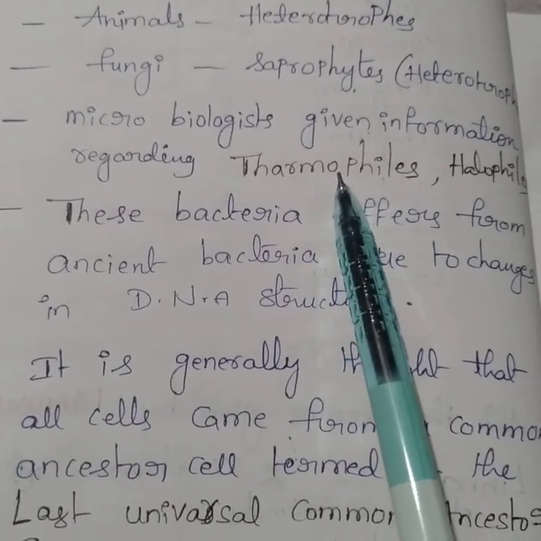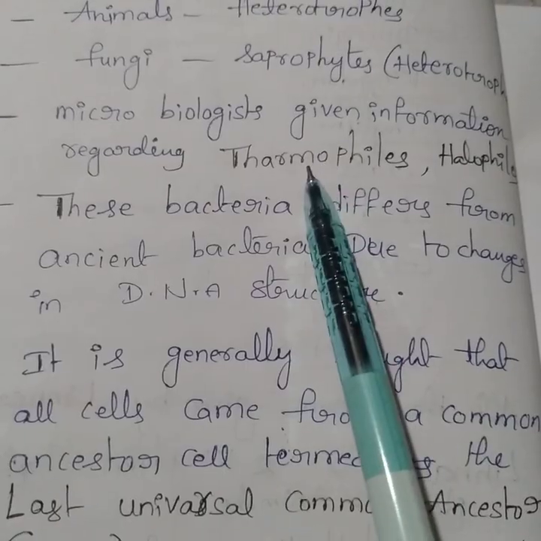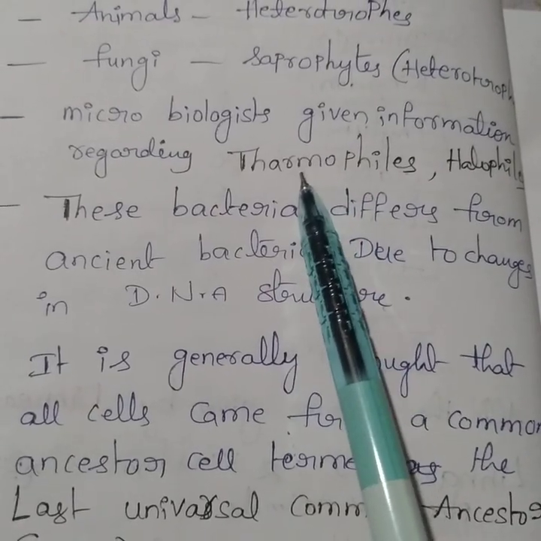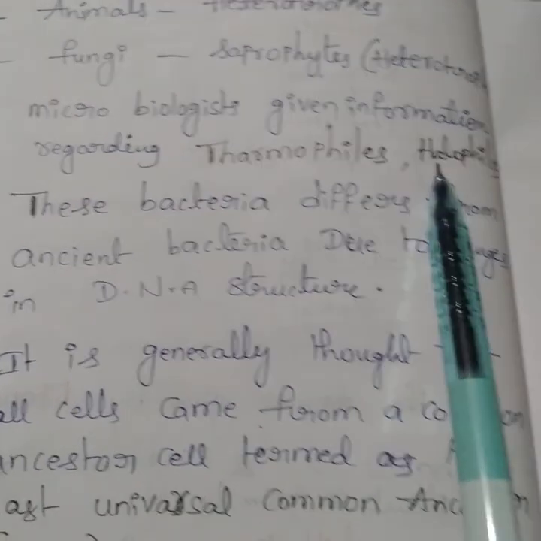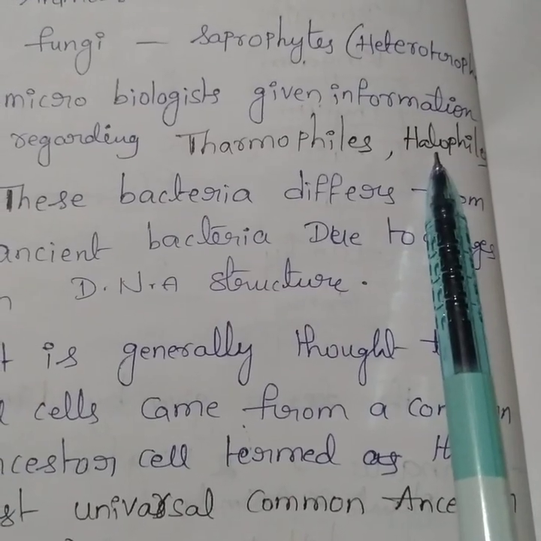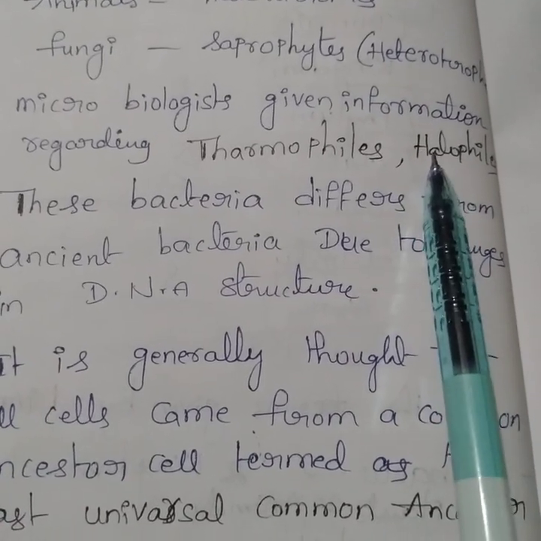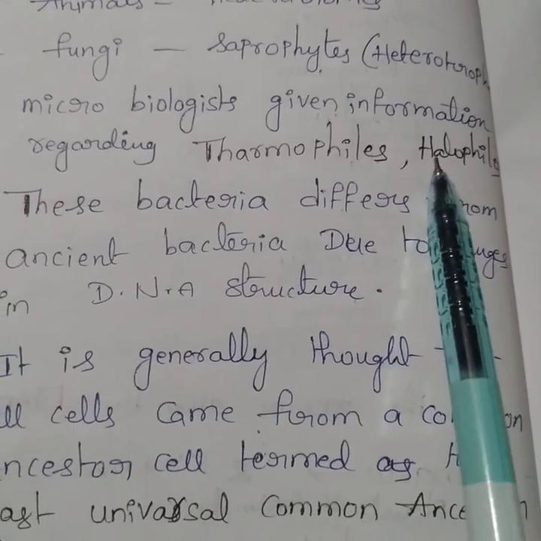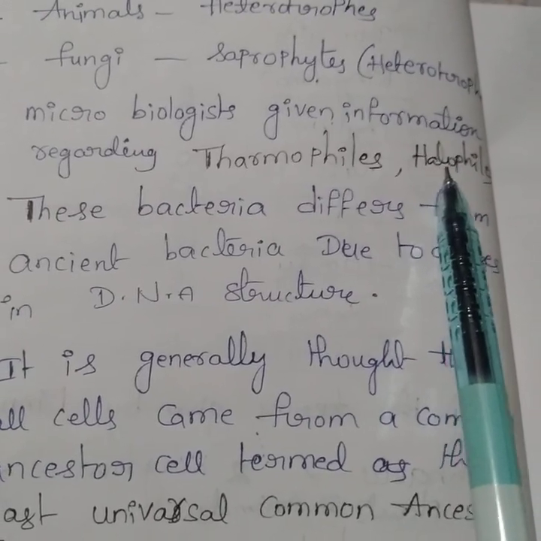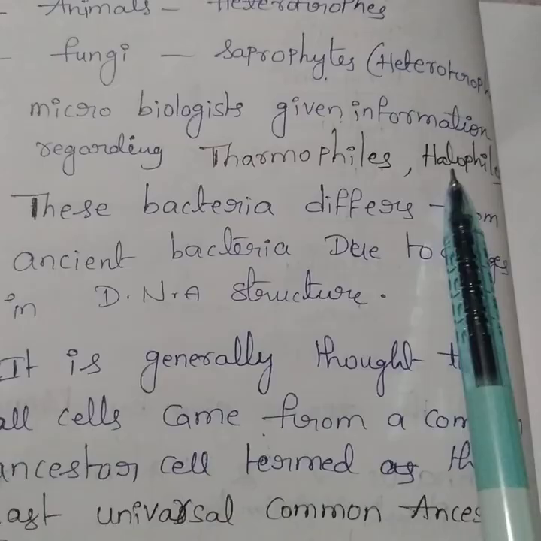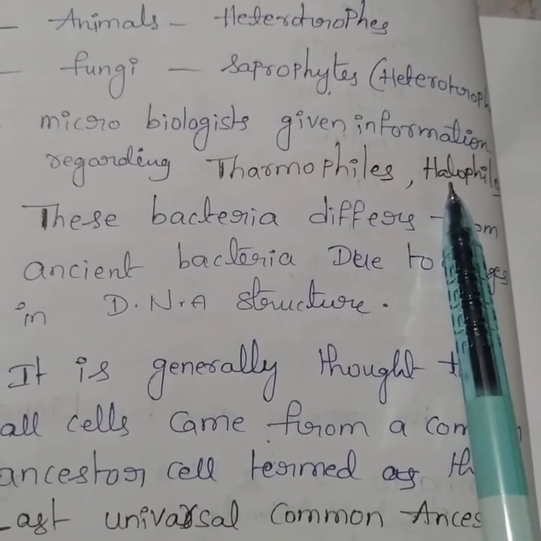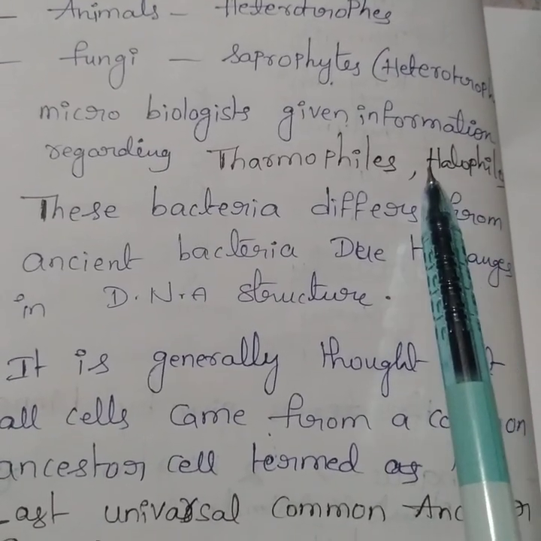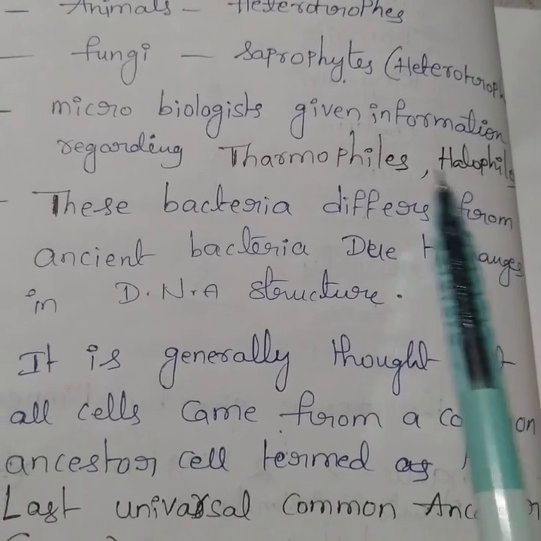Halophiles are bacteria which can survive in salt conditions, in areas where salinity is high.